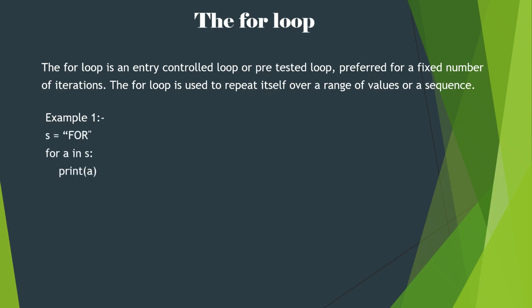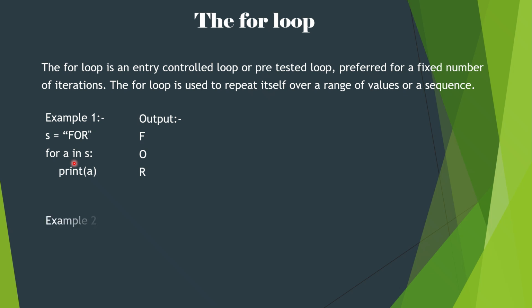For example, if string s is containing "for" and we run a loop for a in s, print a. So here a in s means one by one it will extract the letters from the string. So the output will come f, o, r in separate lines.